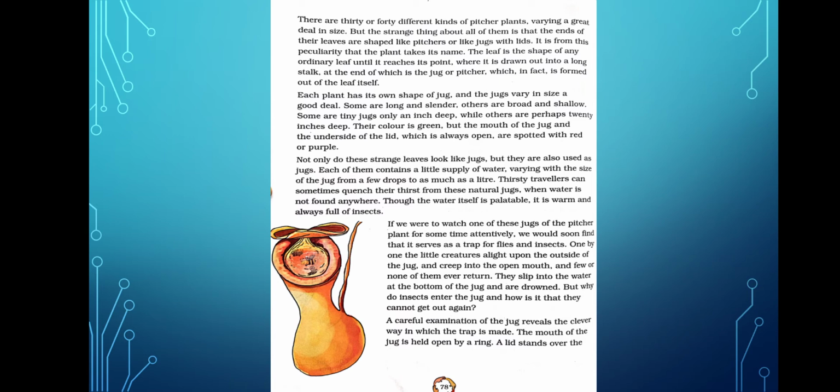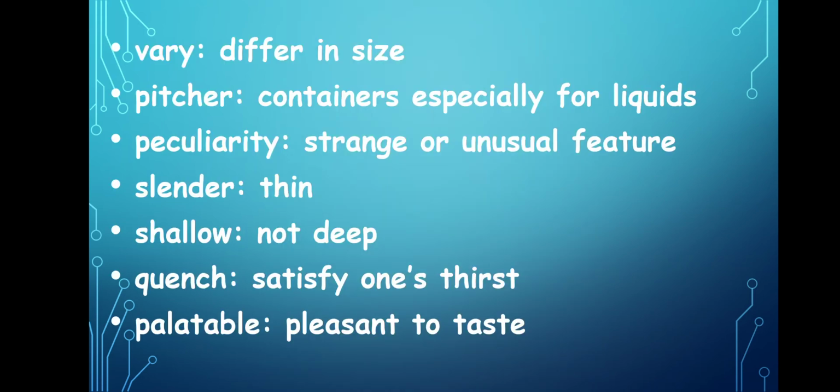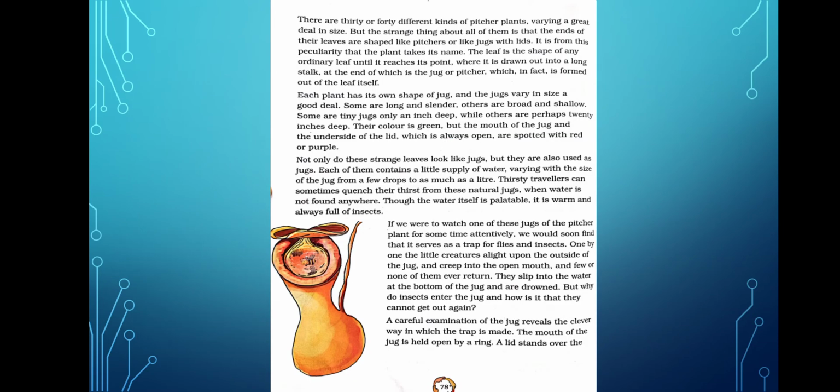Underline the word peculiarity. The meaning of the word peculiarity is a strange or unusual feature. That means this unusual thing is the main feature: the shape of the jug. So this is a peculiar thing we find in the pitcher plant. The leaves are in the shape of a pitcher or a jug. This is the main peculiarity.